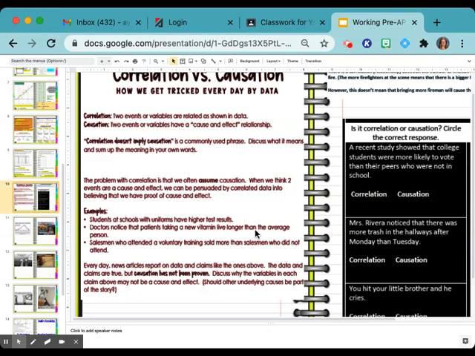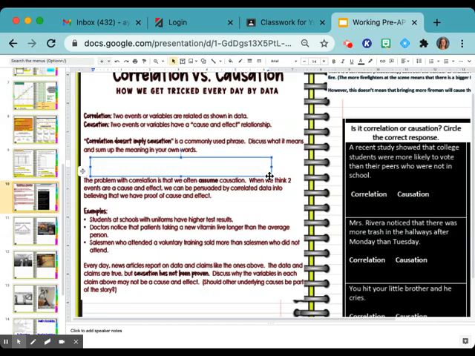Okay. All right. Julian, what about y'all? Just because they're related, it doesn't mean that they have a cause and effect relationship. Ooh, I like that one. Okay, all of y'all's were good, but I needed to type in something. So, Julian, will you read that again? Just because they're related in the data doesn't mean that they have a cause and effect relationship.